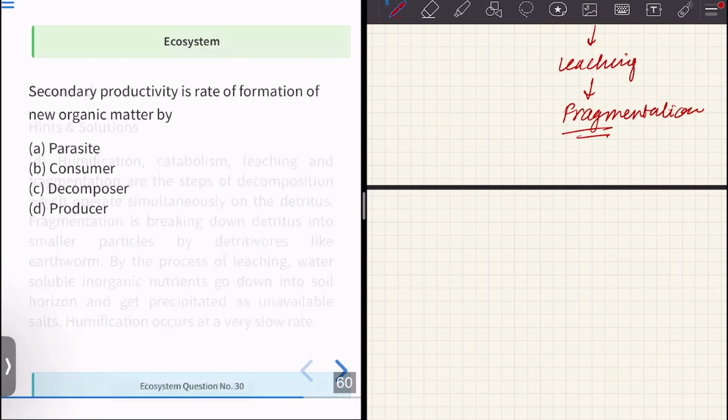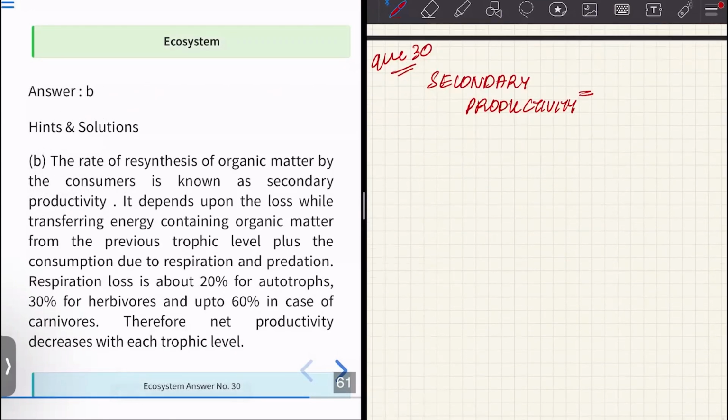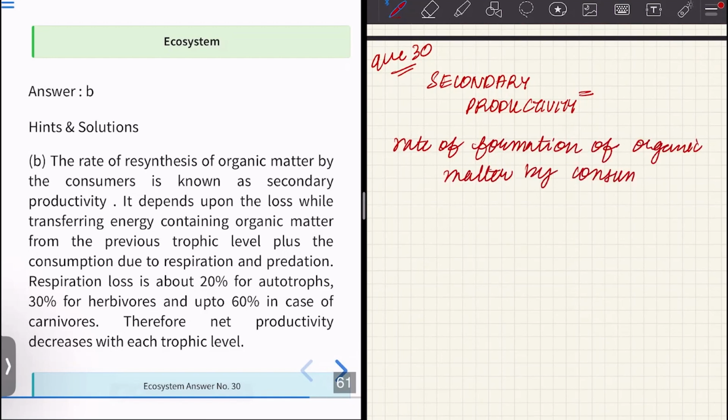Okay. Moving on to the next one, we have to define secondary productivity. Question number 30. Secondary productivity is the rate of formation of organic matter by consumers. This right here is secondary productivity.